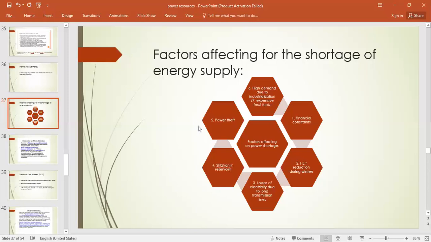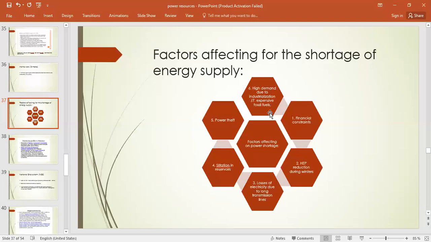So what is this? This is all power theft, right, beta? Okay. If I talk about K Electric, until recently the loss and theft from K Electric was 41%, and 41% of the electricity generated was not paid for by the users, right? Likewise, it happens in Punjab also, right?